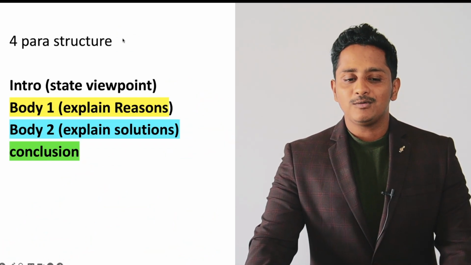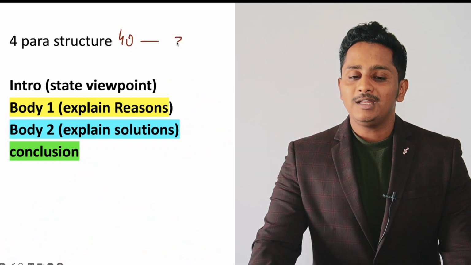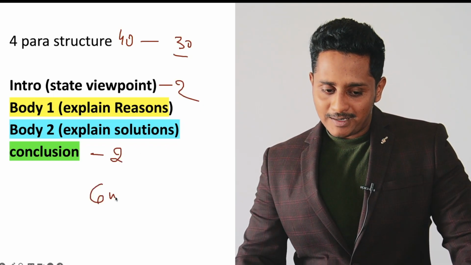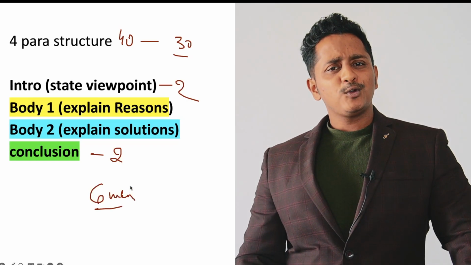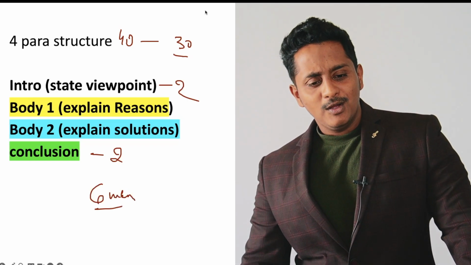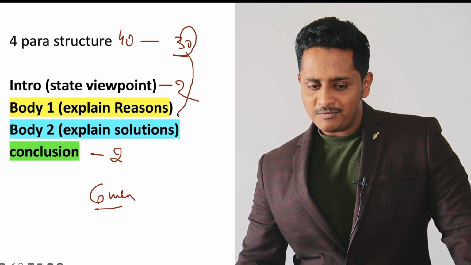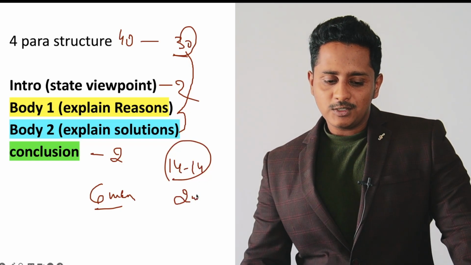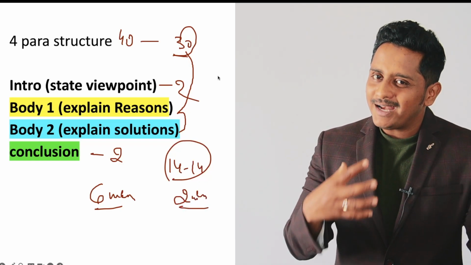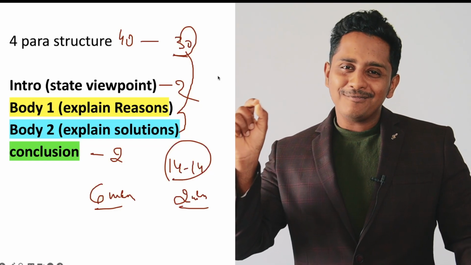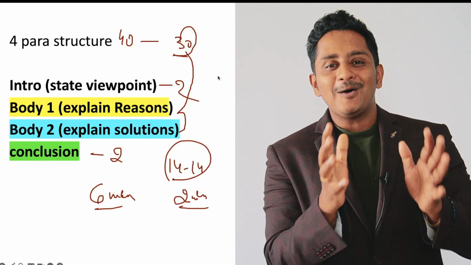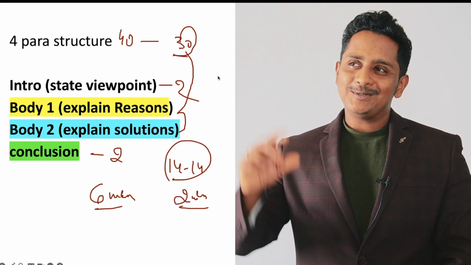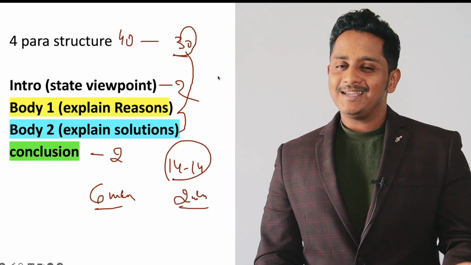The idea being, out of 40 minutes, 30 minutes is what you are left with, because 2 minutes here, 2 minutes here and 6 minutes planning. It may not be 6 minutes for you, it could be 1 minute on an average, I am telling you. So 30 minutes is what is left, 15 minutes, or 13 or 14 minutes, and the rest 2 minutes you will proofread. That's how you divide them, and whenever you practice on an everyday basis, this is how you do things. Not simply randomly writing, correct? You need to put a timer and see if you are able to do this.